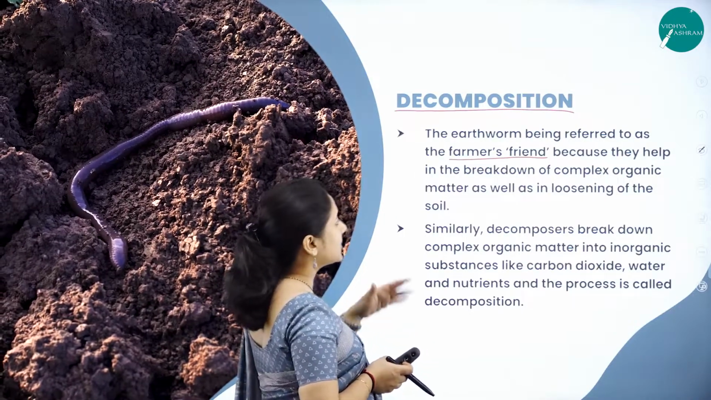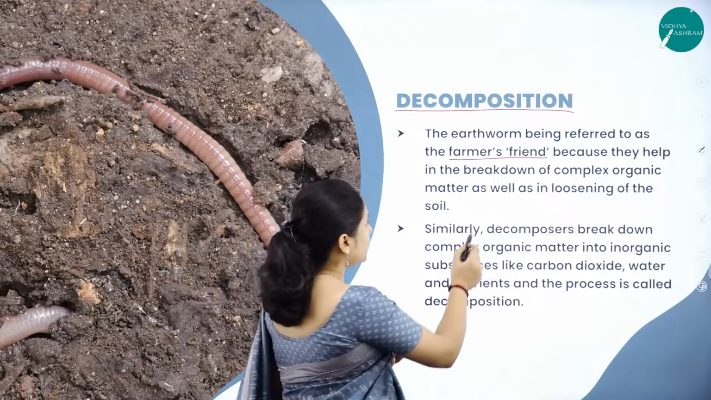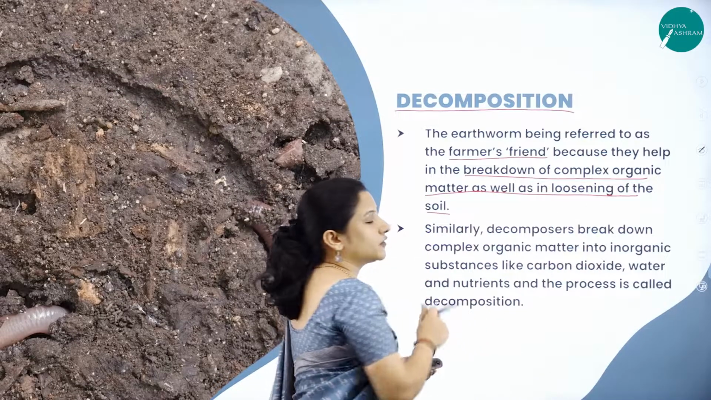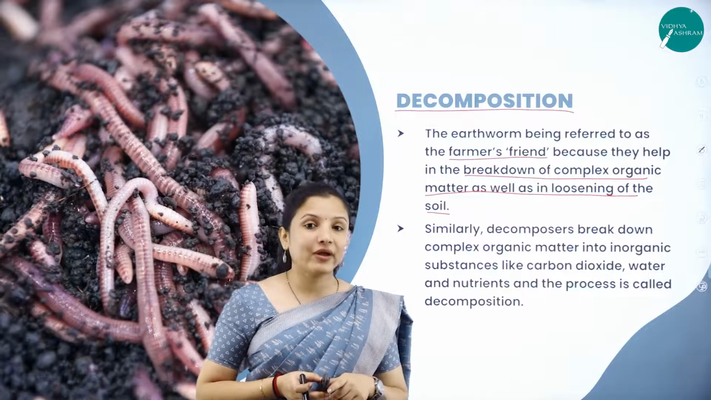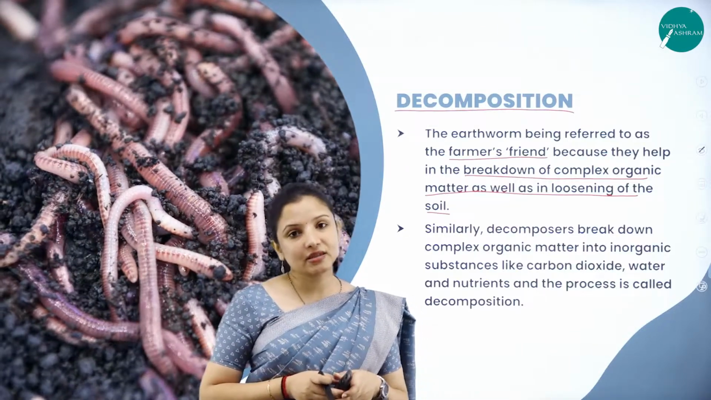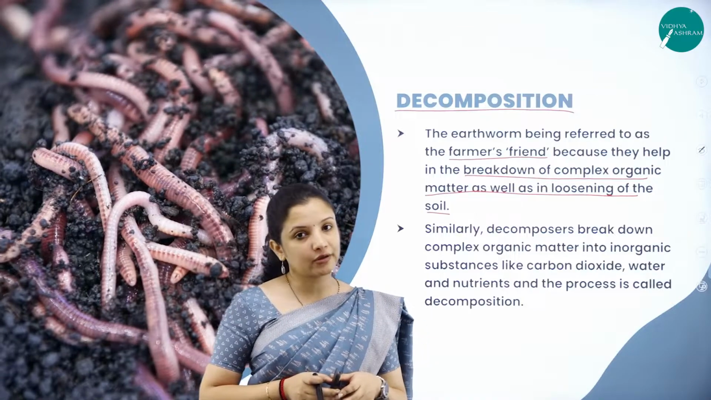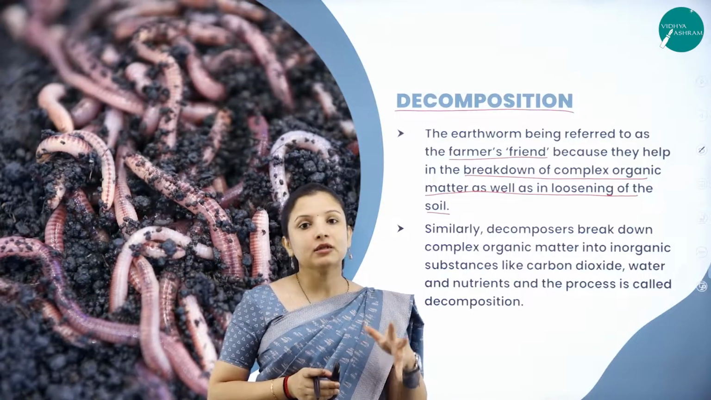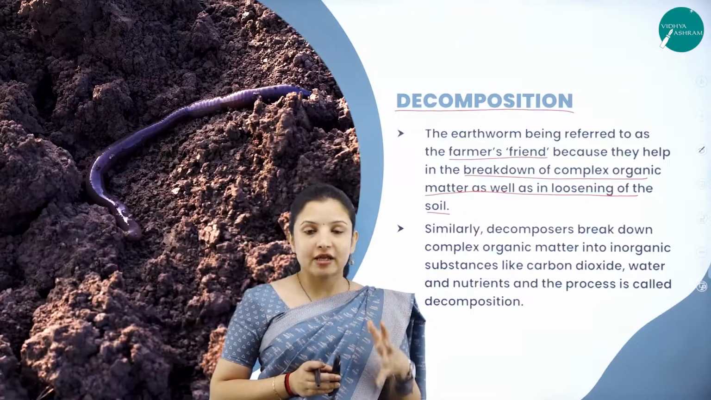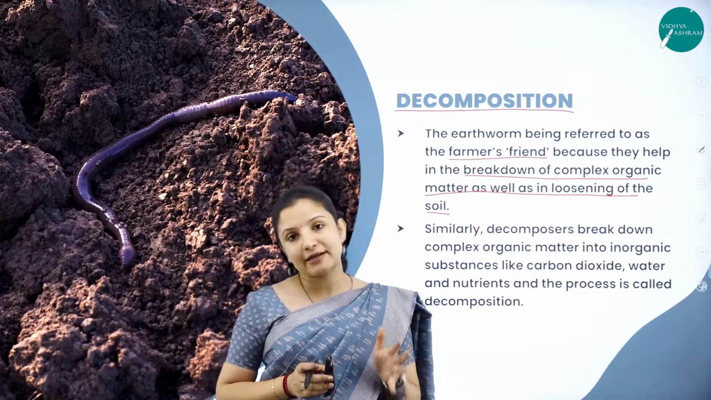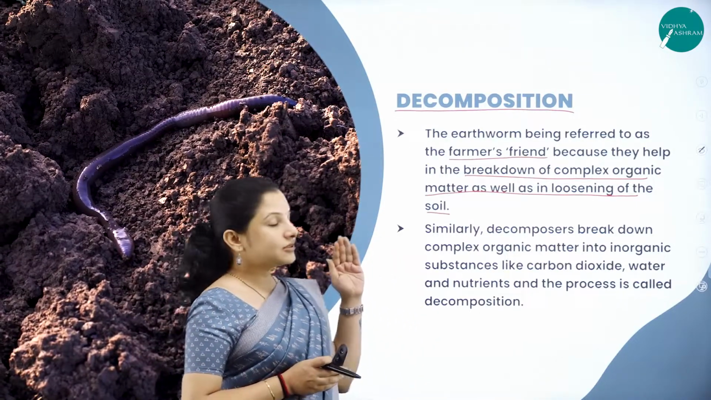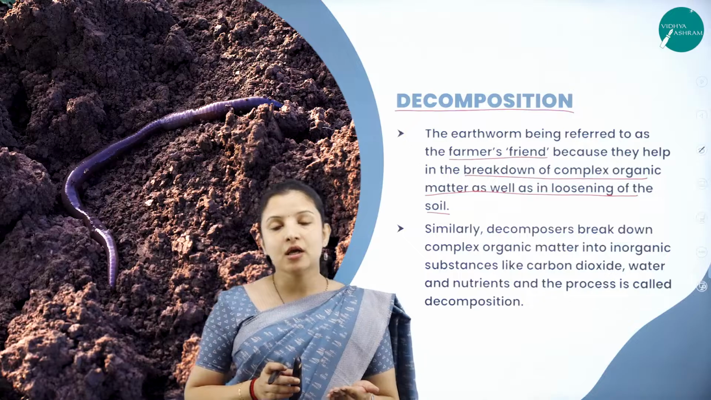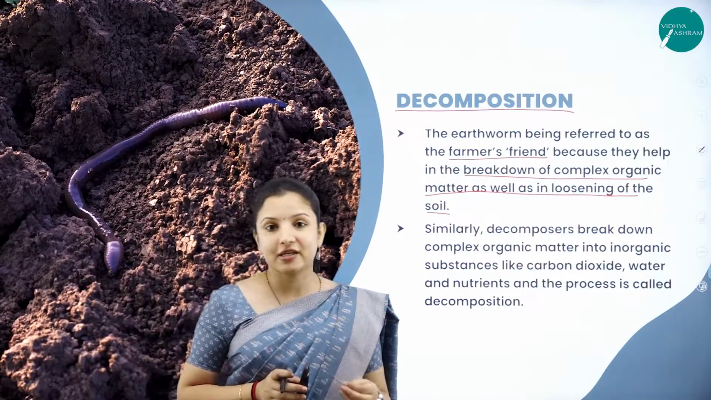So what the earthworm does is they help in breaking down of complex organic materials, as well as they also help in loosening of the soil, because the earthworm dwells inside the soil, right? Only at certain times, very rarely they come out of the soil, otherwise they are always buried in the ground. So when they move through the soil, they make the soil particles loose, therefore providing proper aeration to the plants growing there. So earthworms, that is why they are called as a farmer's friend, because they not only provide nutrients to the soil but also they help in improving the aeration of the soil.